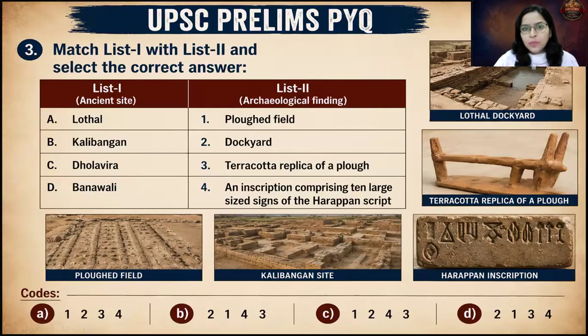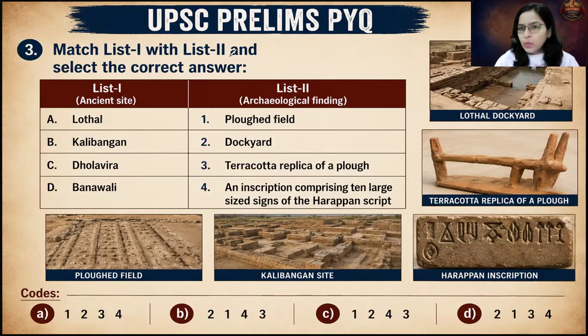Yes. The next UPSC PYQ, I suppose this is from 2019. Okay. So they have given you 2 lists. List number 1 is a site and list number 2 is a finding. So you have to match which site yielded which finding. And clearly we have studied all the sites of Indus Valley Civilization in detail. If you have referred to that lecture, if you know all the detailings of each and every site, you will be in a position to attempt this MCQ. Okay. So let us have a look at the MCQ.